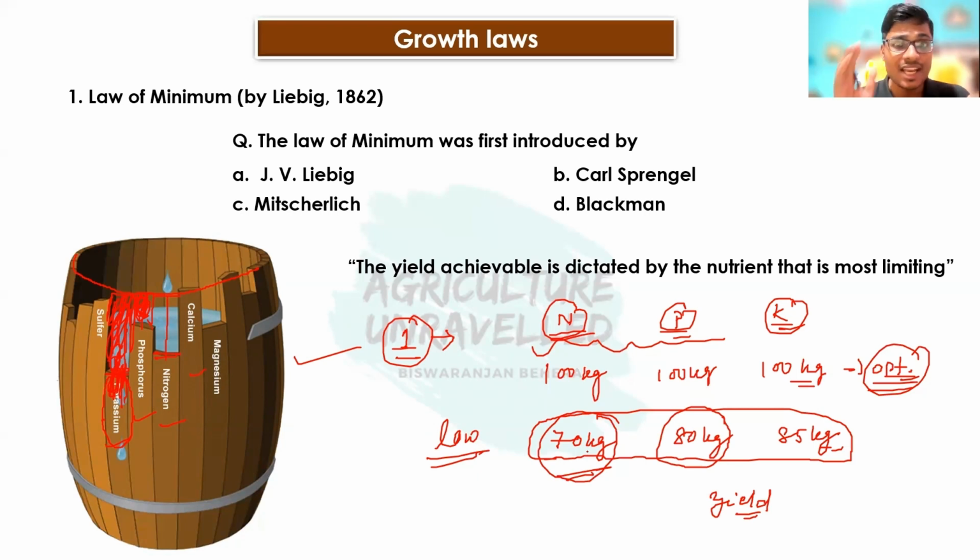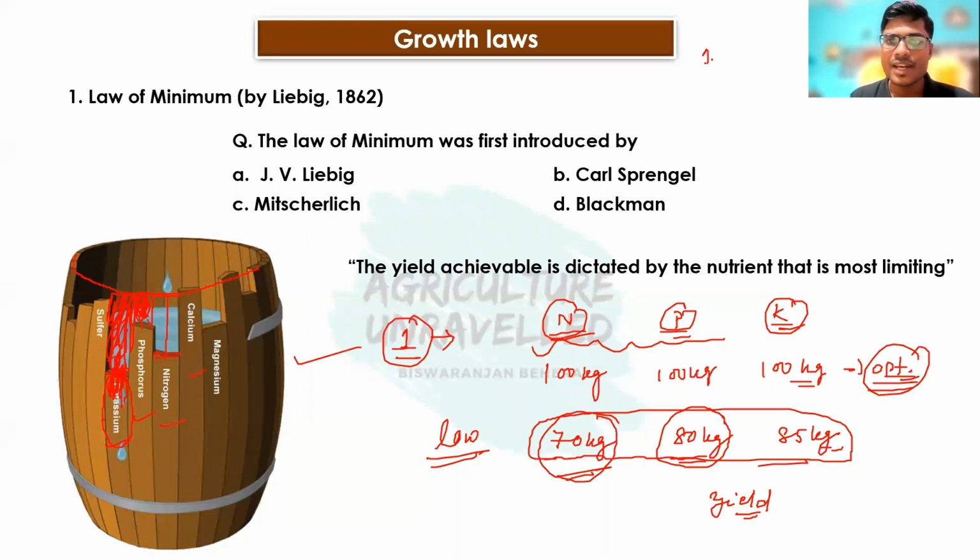So when we are not applying nitrogen, then yield will not increase. But here if we apply phosphorus or potassium, then a small yield increase will be there. It means 100% achievable yield will not be there. The optimum yield will not be achieved, but a small increase in yield will be there. So here Liebig's law of minimum is not true. So that is the first limitation of Liebig's law of minimum.